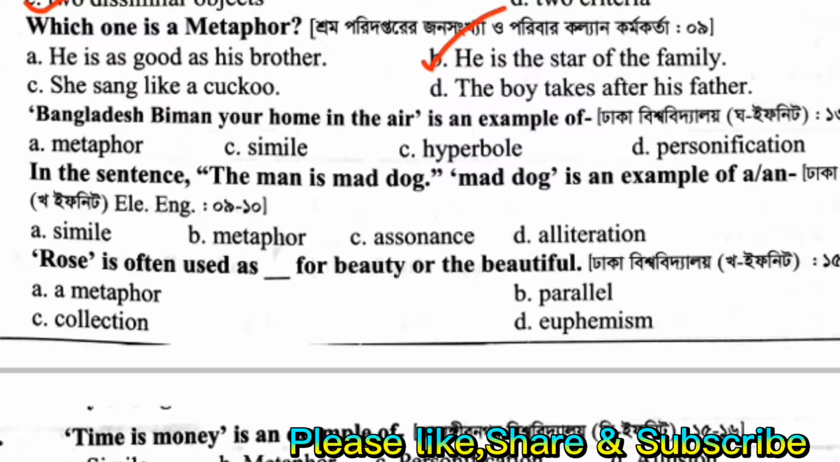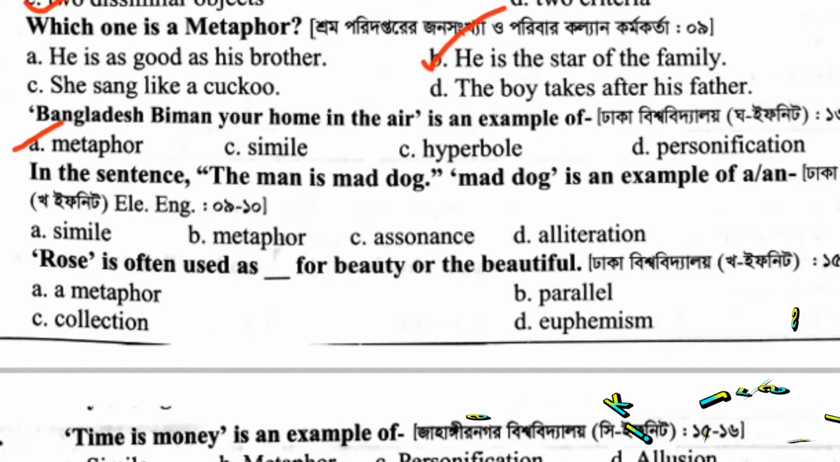Bangladesh Biman, your home in the air, is an example of metaphor. In the sentence, the man is a mad dog, mad dog is an example of a metaphor. Rose is often used as a symbol for beauty, which is an example of a metaphor.